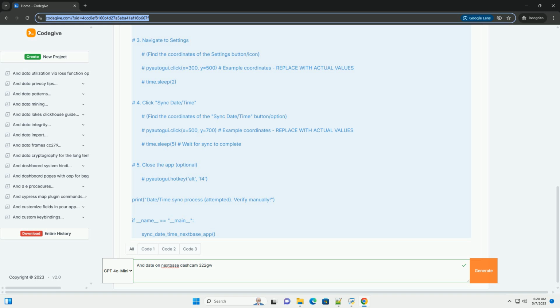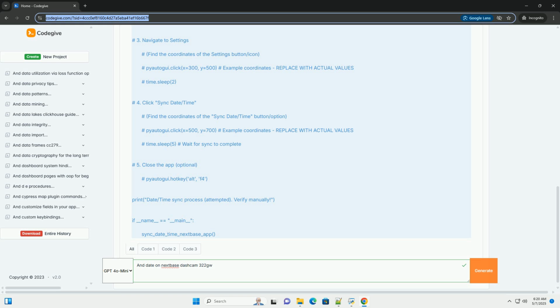1. Reverse engineering the Wi-Fi protocol. Highly complex. If you have advanced networking knowledge and reverse engineering skills, you could attempt to analyze the communication between the Nextbase Connect app and the Dashcam when the app syncs the date and time. This would involve capturing network traffic, decoding the protocol, and then writing a script to emulate the app's behavior. This is extremely complex, time-consuming, and potentially violates the Dashcam's terms of service. Furthermore, Nextbase could change the protocol in future firmware updates, rendering your script useless.